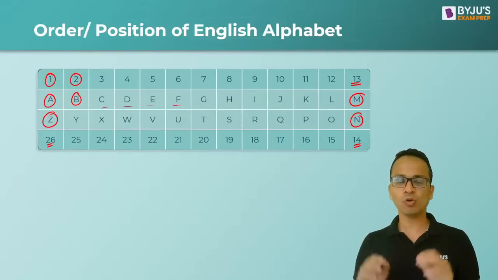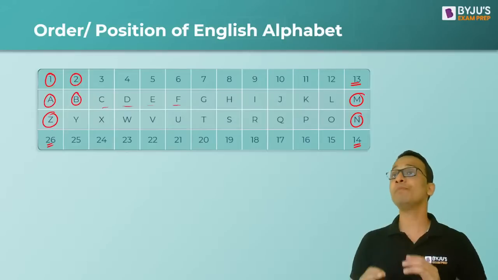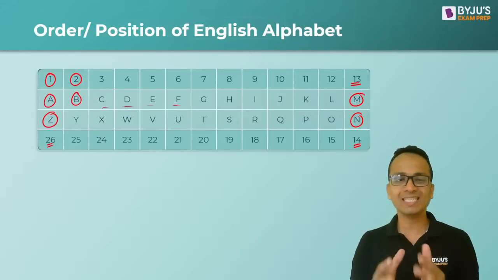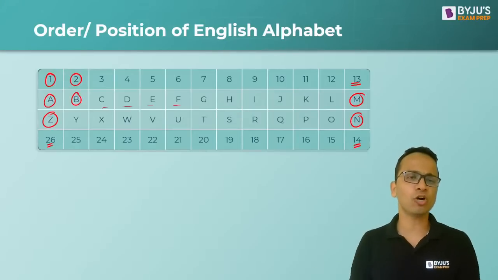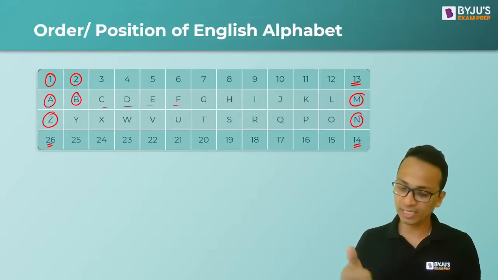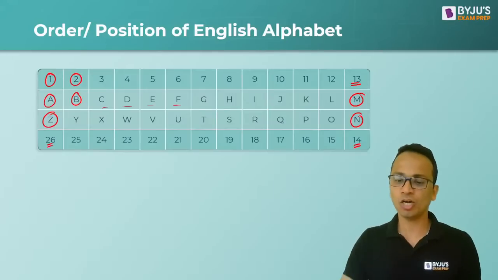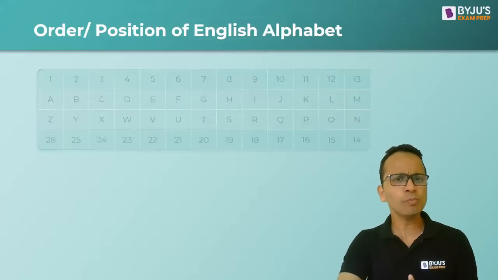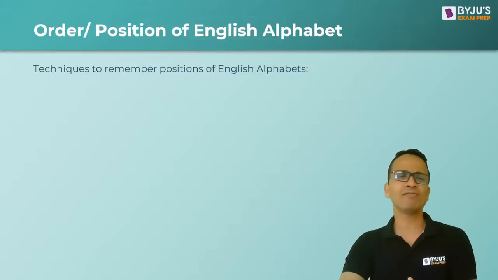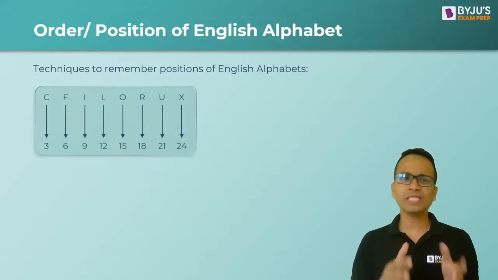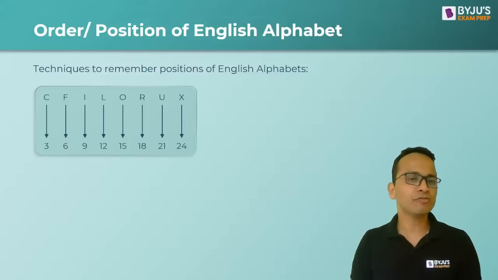All right. So we must remember, or we must recall very quickly the number equivalents of all these alphabets while solving the questions of coding and decoding. This will definitely help us. All right. Now, to basically make this easy, I have two techniques for all of you. So either you can learn them in the multiples of 3.